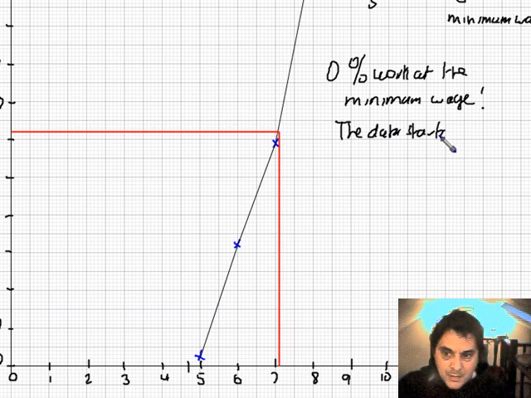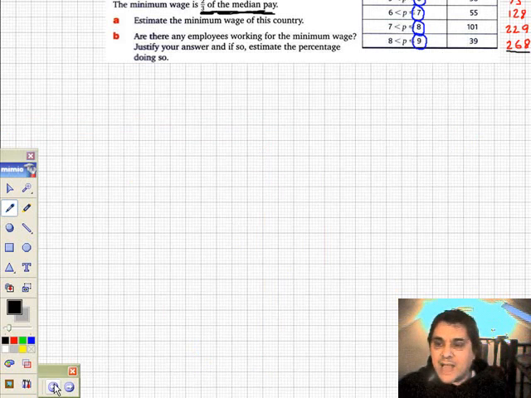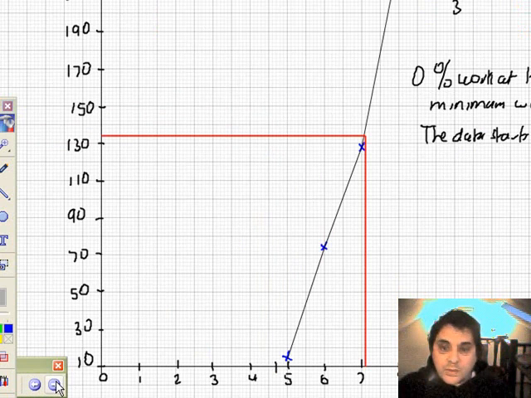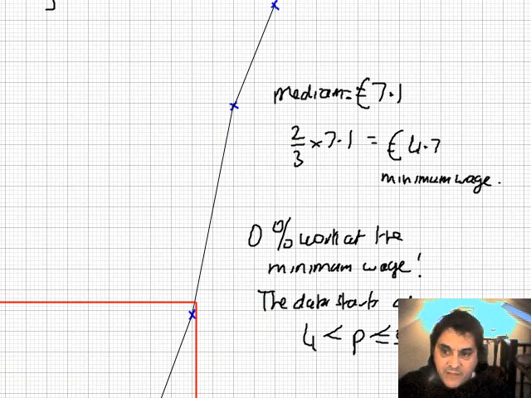Data starts at, let's look at the table again. The data starts at 4 to 5. 4 to 5 euros. Alright?